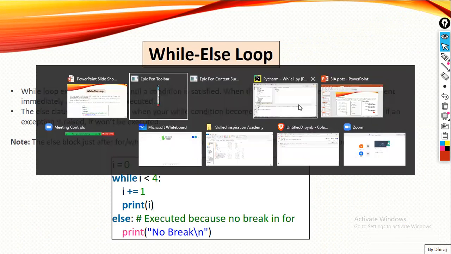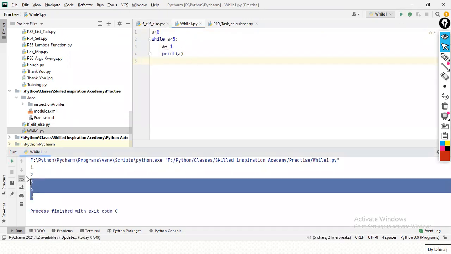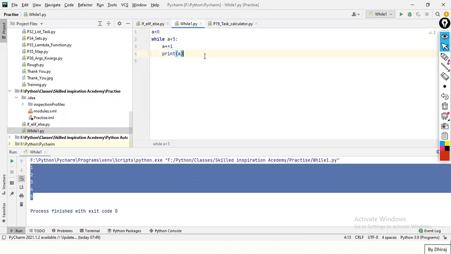Right? So what is the else statement then? So guys, let me write the same example to prove the else statement. A equal to 0, while a less than 5, a plus equal to 1. Let's run the program for you. See, I'm getting 1, 2, 3, 4, 5 as output. Now the second part is the else part.